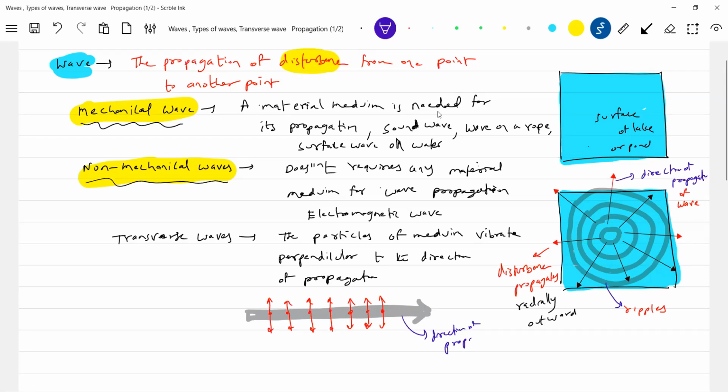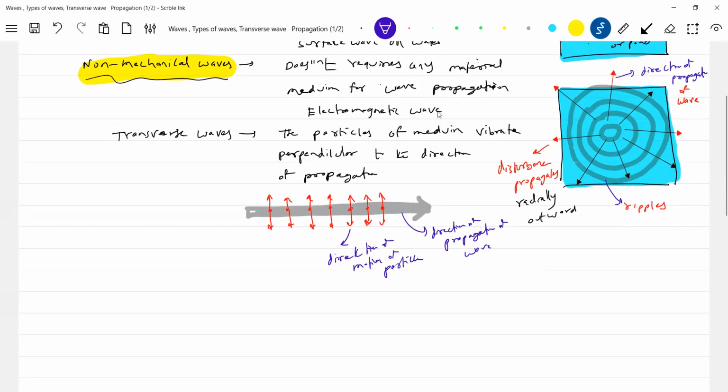The direction of propagation of the wave. And these are the direction of motion of the particles. So this is about the transverse wave.